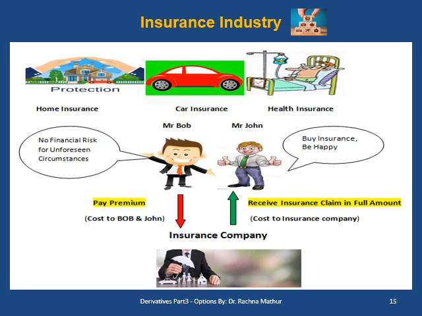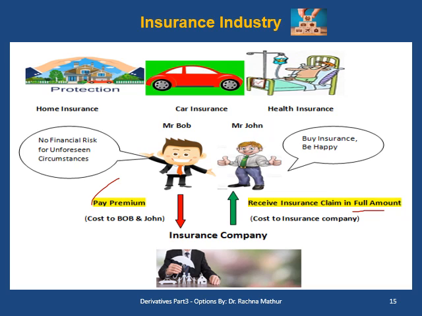So to get the benefit of insurance, Mr. Bob and Mr. John have to pay the insurance cost in terms of insurance premium. And if something adverse happens in future, they will be entitled to get the full amount in claim. So to get this full amount, they have to pay some cost, which is the insurance premium. Now, what is the business of the insurance industry?